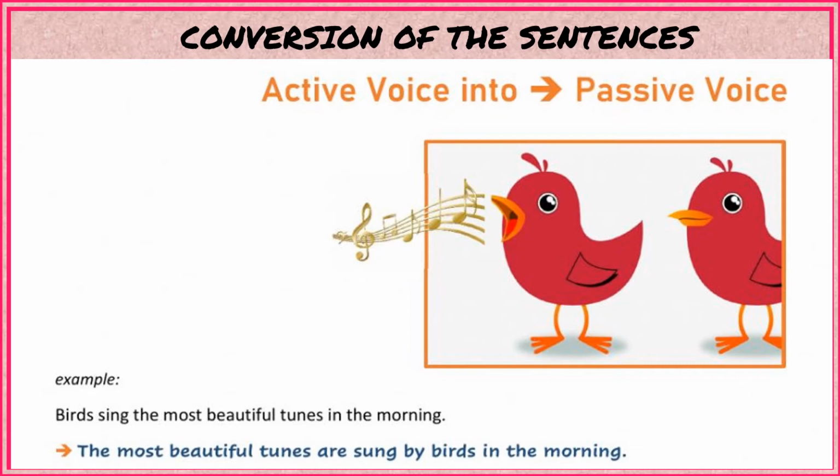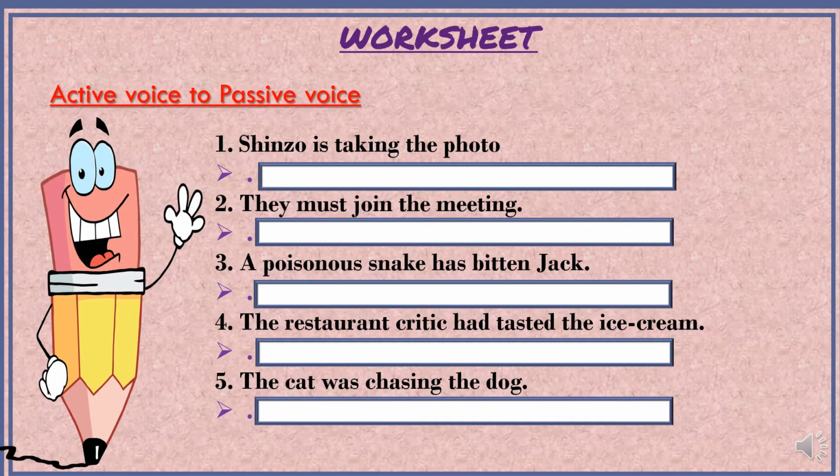Okay students, now we do an exercise, conversion of the sentences from active voice to passive voice. Now look at the sentences of your worksheet and convert them from active voice to passive voice. First sentence is Shinzo is taking the photo. Second sentence is they must join the meeting.